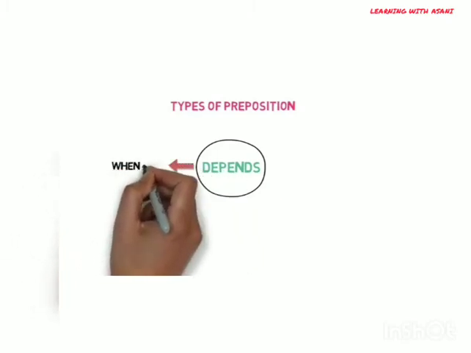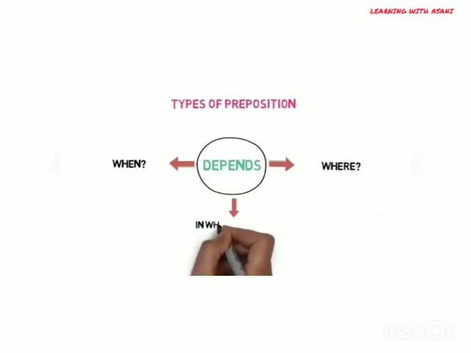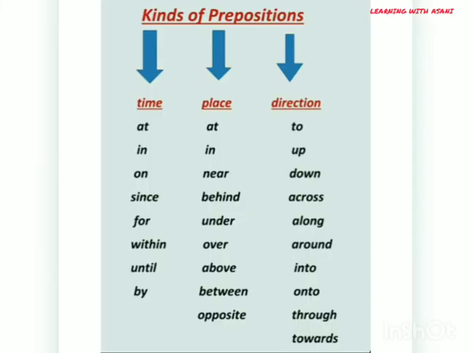When does an event or a thing happen? Where does something occur? Or in which direction does an event or a thing happen? So it can be divided into three different types. Prepositions of time have the following prepositions which are used to indicate the time of an action. Prepositions of place tell us about prepositions which are used to show where something is located. And prepositions of direction indicate the direction of something.